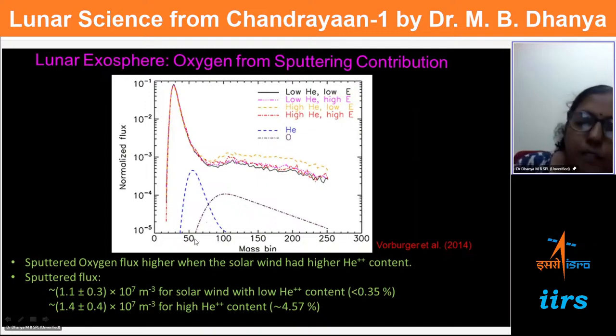the lunar exosphere. The detailed analysis has shown that whenever the helium in the solar wind is high, the sputtered intensity is high. That is naturally because helium is a better sputtering agent than hydrogen, because sputtering is a process where momentum is involved. So mass matters: an ion with a higher mass is a better sputtering agent. So here helium plays an important role.